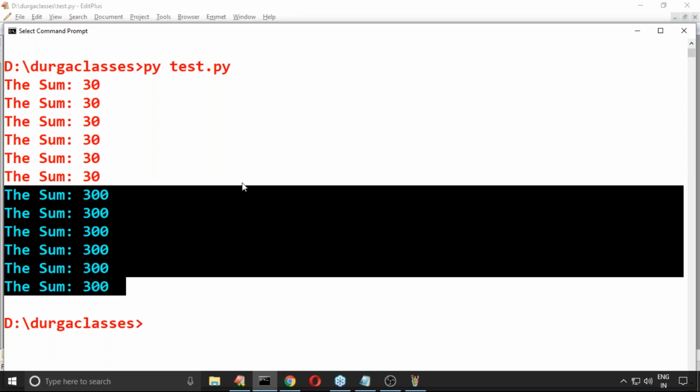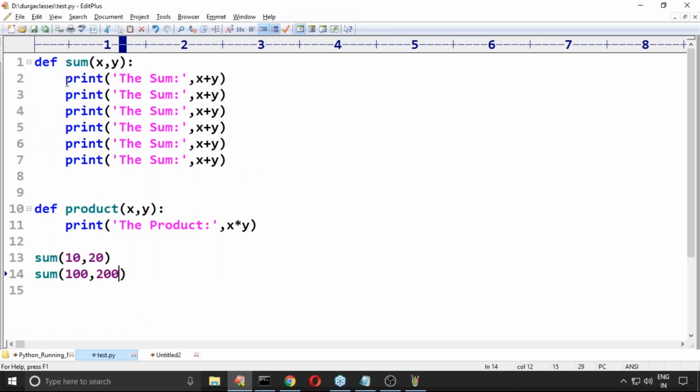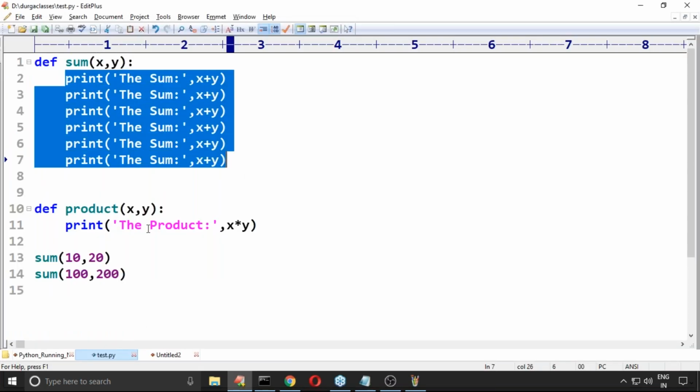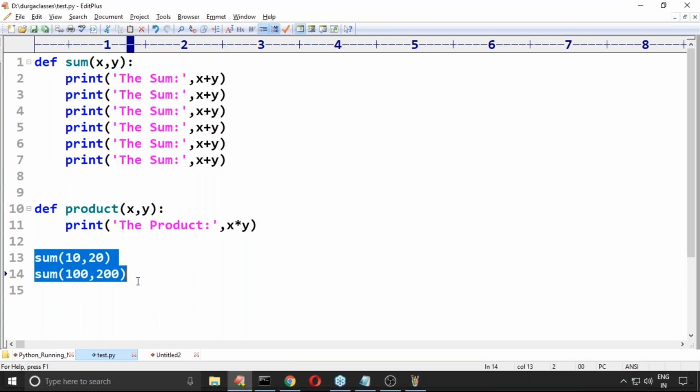Clear? Okay, code reusability. How many times do I have to write this code? Only once. But how many times can we call it? Any number of times. There is no problem at all. So what is a function? What is the advantage of the function concept? How can you define a function? How to call that function? At a very top level, this is the basic idea. I hope you people are getting it. Clear, right?